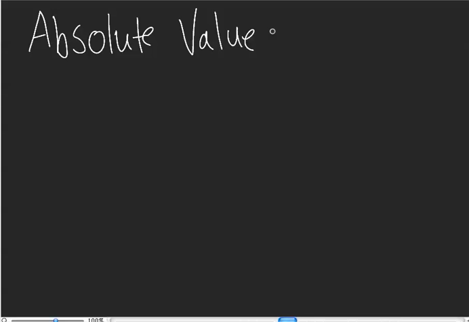I've been asked to talk a little bit about negative numbers because they seem like a non-intuitive concept really for most people. But I want to show you that they're really not all that bad. And I think the first way to probably start with that is with the concept of absolute values. You guys have seen these, and you might be wondering why all absolute values turn into positive numbers. Why they always turn into positive numbers.